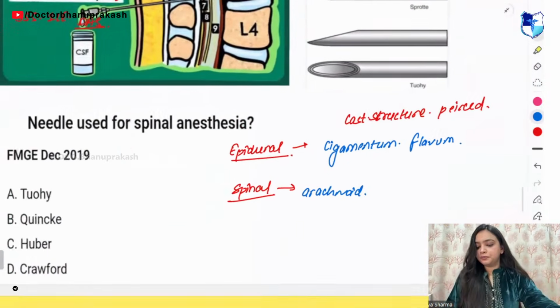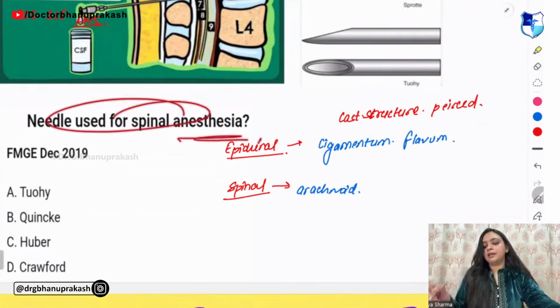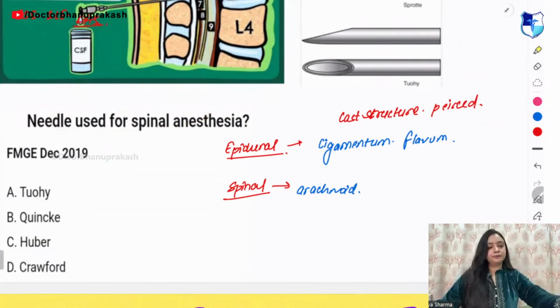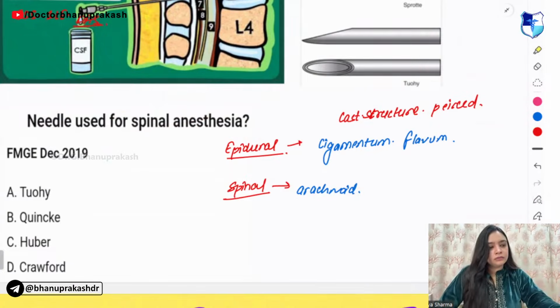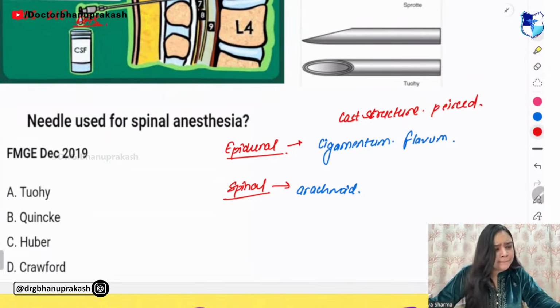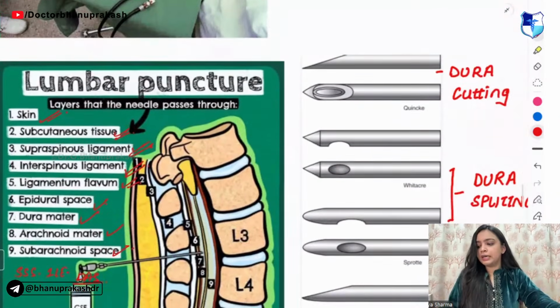Then tell me this question. Which needle do we use for spinal anesthesia? Why can't we use Quincke's needle?